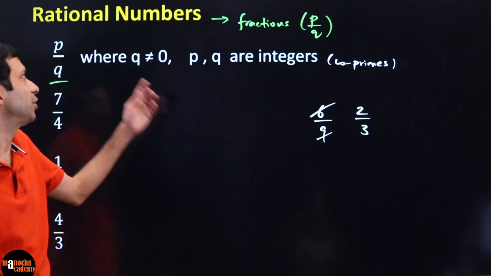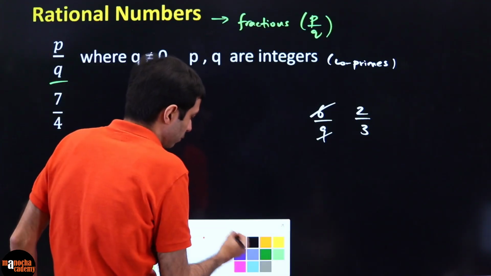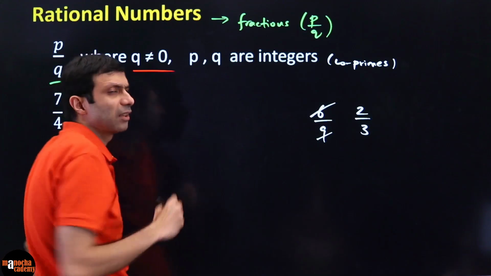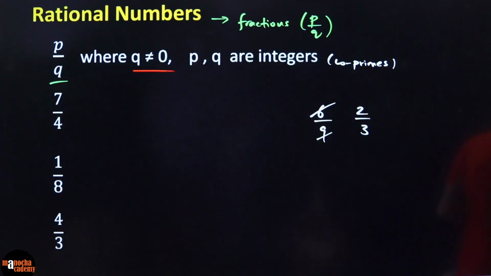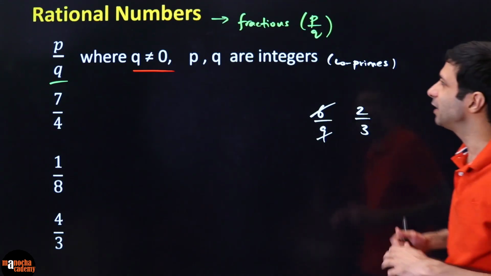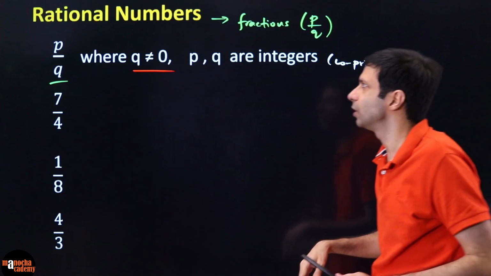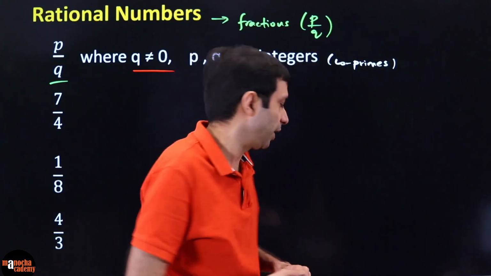Now, why this restriction that Q is not equal to 0? Why do we have this restriction on rational numbers? Imaginary numbers, very good, but that is out of the syllabus right now; you can have numbers which are imaginary or not real. But why this restriction that P by Q are integers, but Q should not be 0? Take an example.